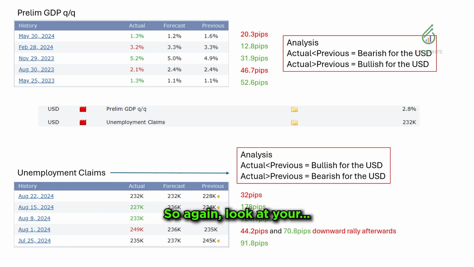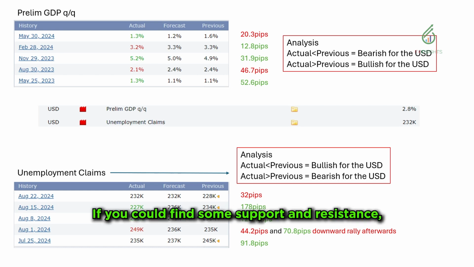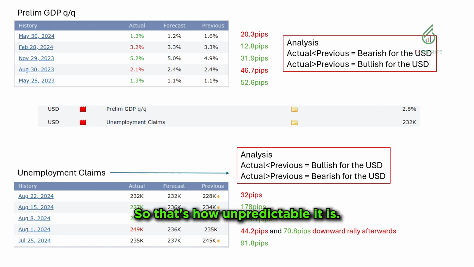Use some pivot points. Look at your pivot points, your R1s, R2s, your S1s, S2s. If you could find some support and resistance, so you know potential reversal levels. And again, apply some risk management. Even though we have this analysis, it's not a 100% guarantee that when the data comes out, it's going to go the way we want. That's how unpredictable it is.